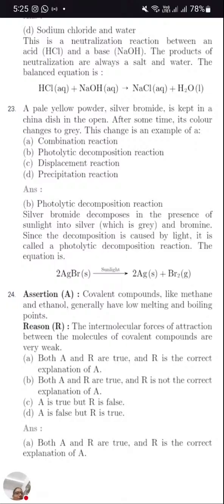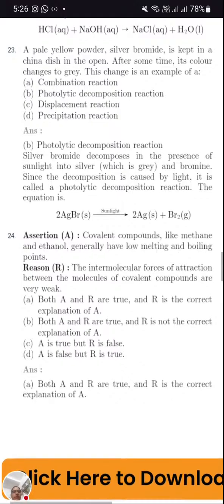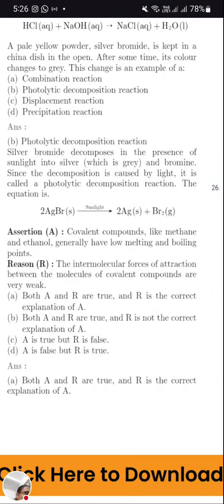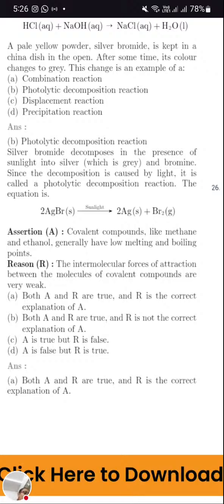Silver bromide is getting decomposed, split into silver and bromine. So here the decomposition, splitting, is taking place in presence of light. So we call it photolytic. Lytic means splitting, decomposition in presence of light. So it is photodecomposition.